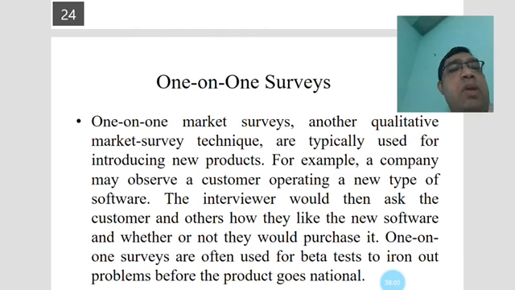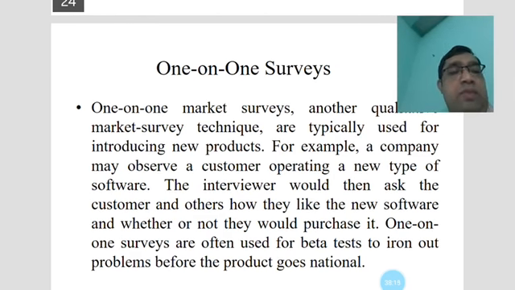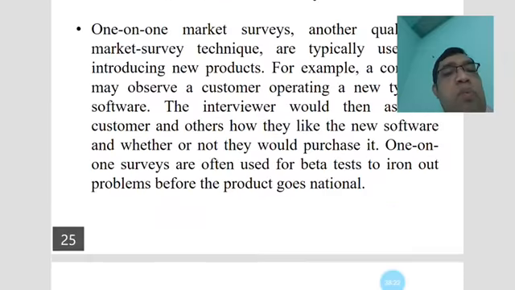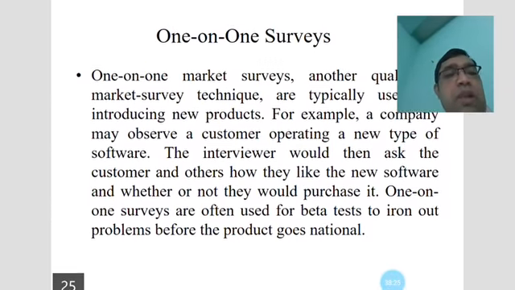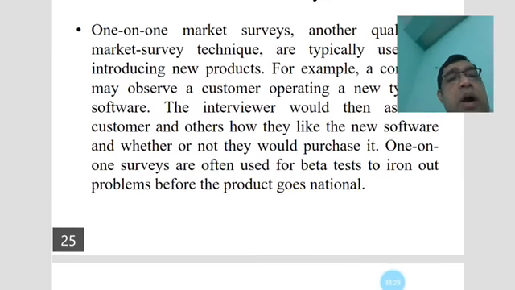For example, a company may observe a customer operating a new type of software. The interviewer would then ask the customer how they like the new software and whether or not they would purchase it. On-site surveys are often used for beta tests to iron out problems before the product goes national.